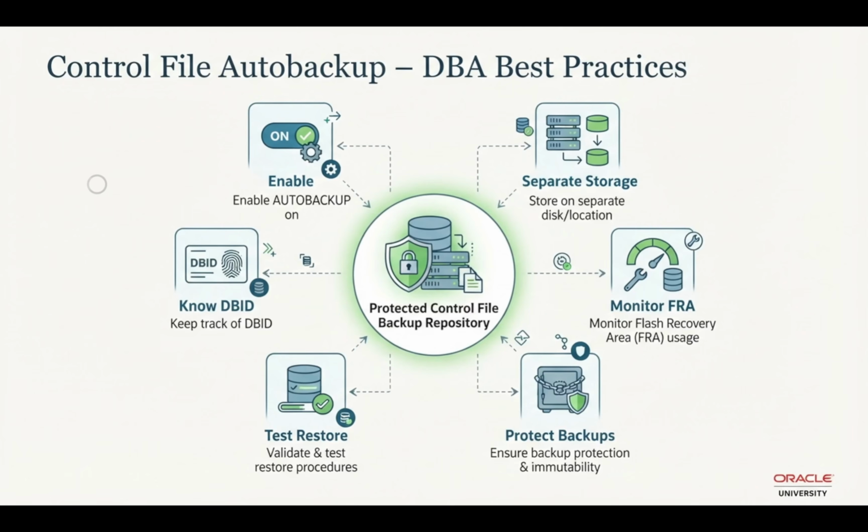As DBAs, enabling autobackup is only the beginning. We also need to store backups safely, separately from the database storage. We should monitor the fast recovery area so that storage doesn't unexpectedly become full. We also need to protect our backup storage and, most importantly, test the control file restoration process and know your database ID. Because during a real disaster, you don't want to be searching for basic recovery information while the database is already down.